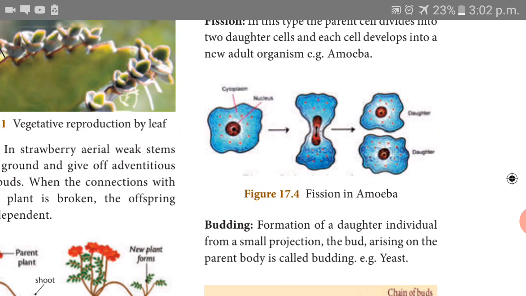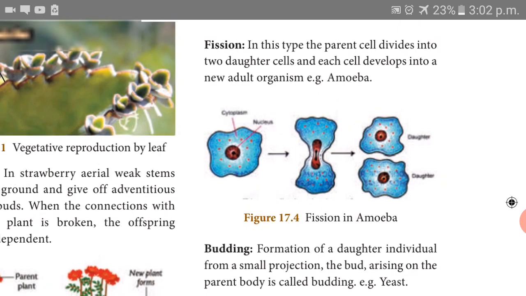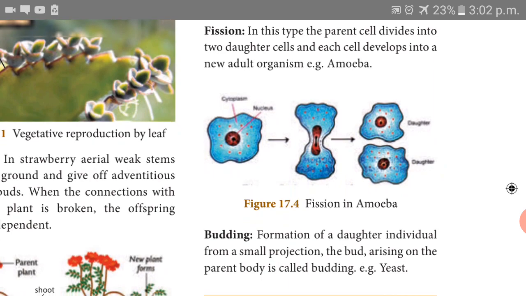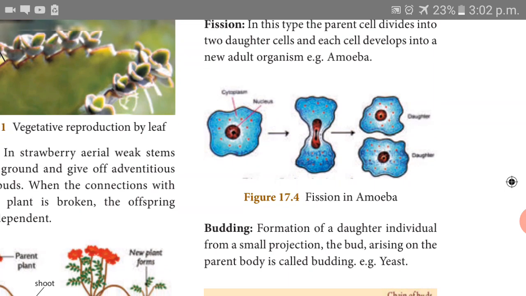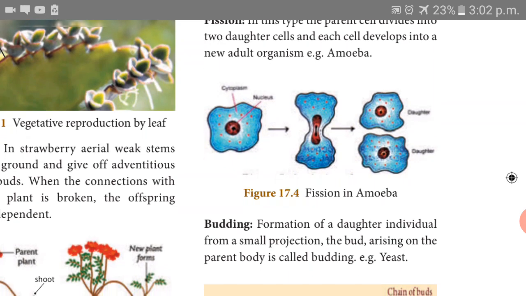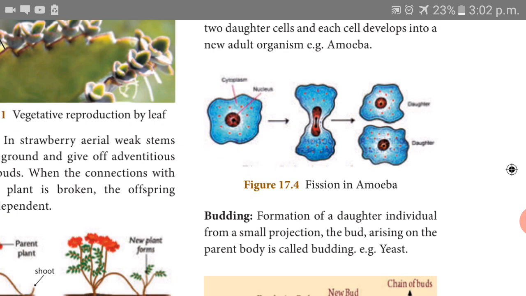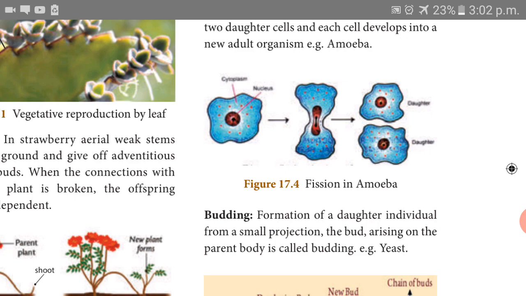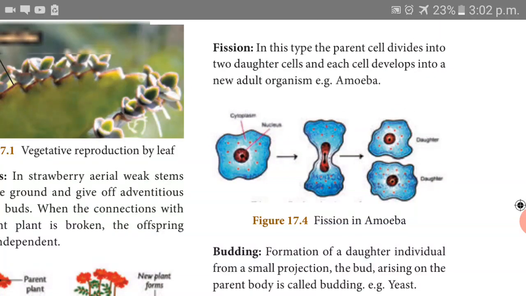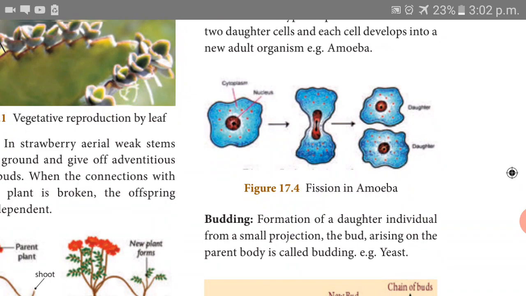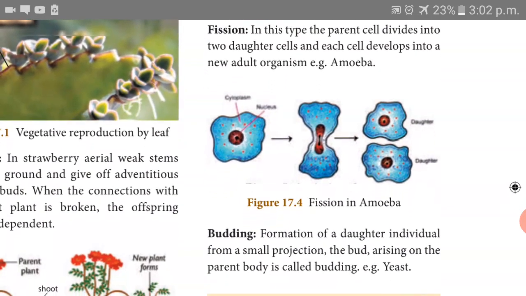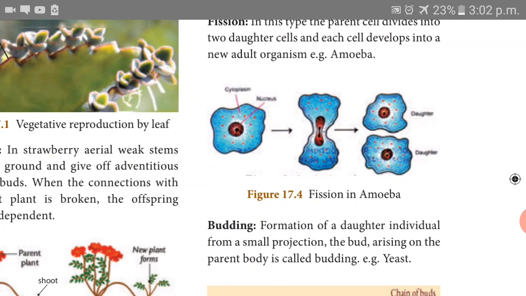In the mature cell, first the nucleus gets elongated and divided into two. Then a constriction appears in the cytoplasm. Then it is divided into two. This is what is called fission. Okay, can you understand? If you do not understand, see the diagram.